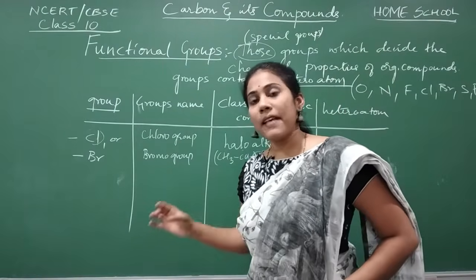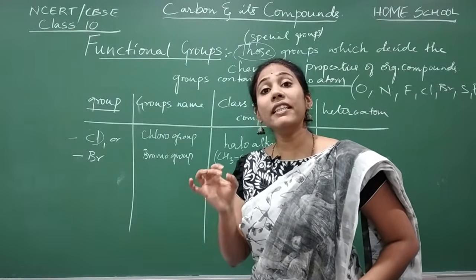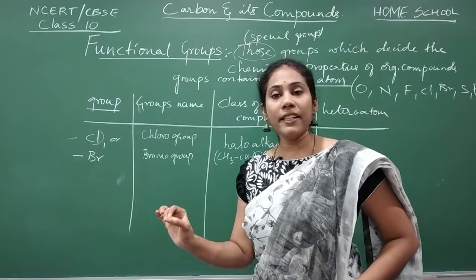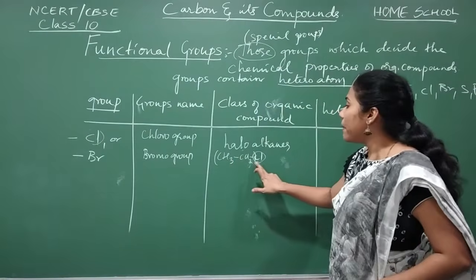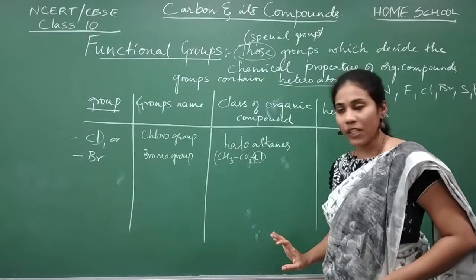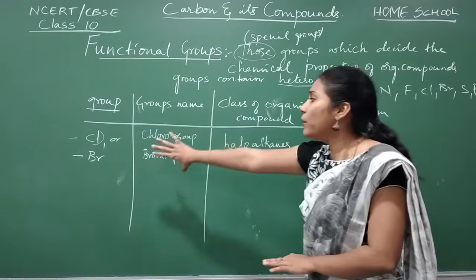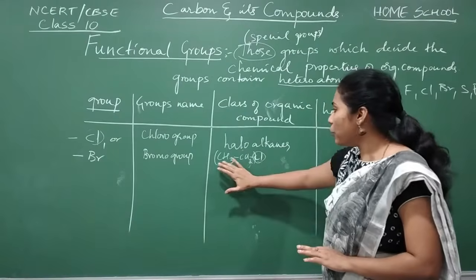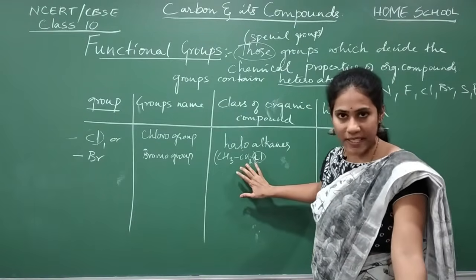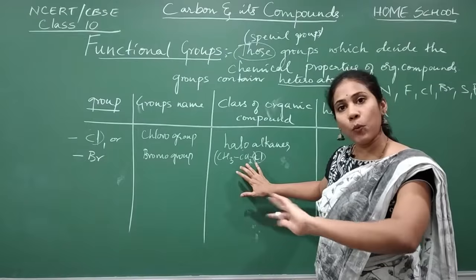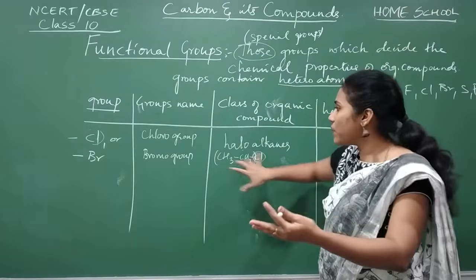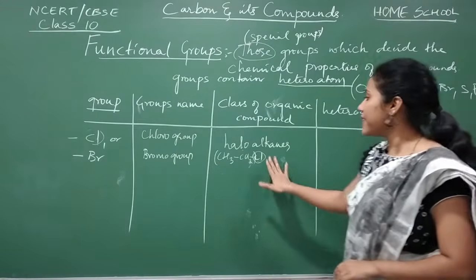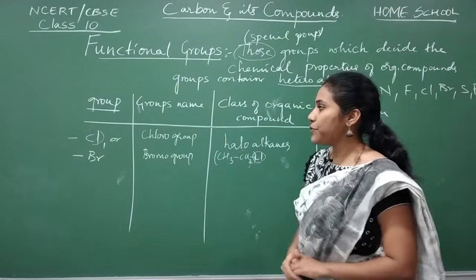The next aspect is about learning the names of organic compounds. At that time you will clearly understand why I call this compound chloroethane. I am just giving an idea how we can introduce those groups in the basic hydrocarbons. We know ethane is a basic hydrocarbon. So in that, if I replace 1 or 2 hydrogens with these groups, then it becomes a haloalkane. So this is how we introduce a group.